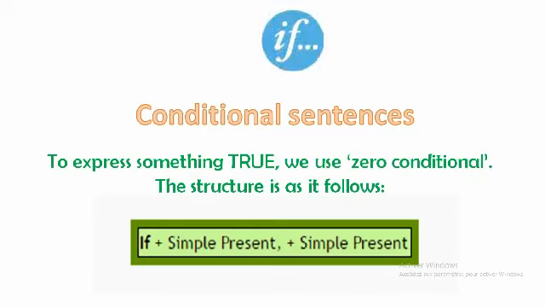Alright. So we use conditional type 0 to express something true, something 100% true, okay? Or to talk about facts. So this is the form of the conditional type 0. We use if plus subject plus the verb in the simple present, comma, don't forget it, plus subject plus the verb in the simple present.